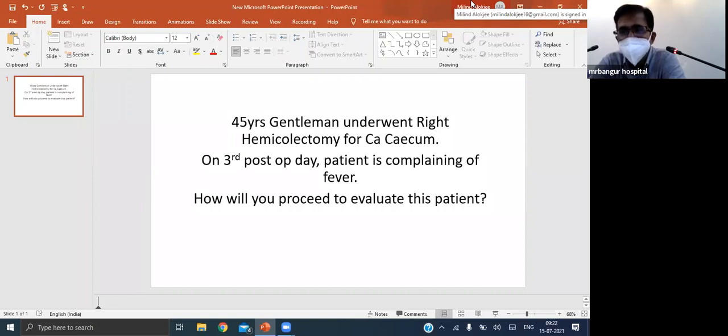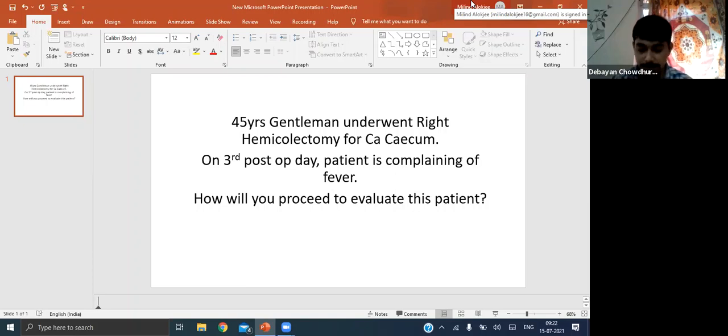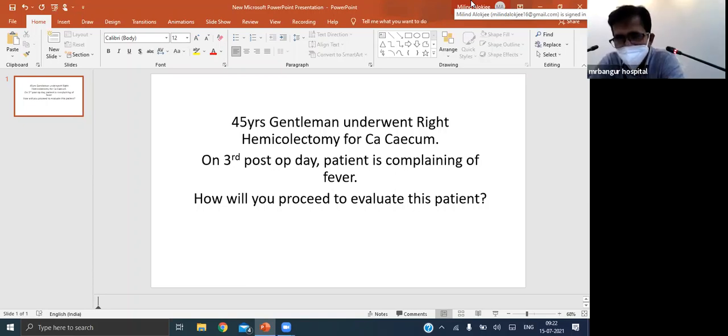Once you have necrotizing fasciitis, that means there is necrosis of the underlying deep fascia and the muscles. So these patients should be, number one, resuscitated, and second, you should give the patient empirical antibiotics and then go for early surgical debridement. Okay, so that is the treatment for necrotizing fasciitis.